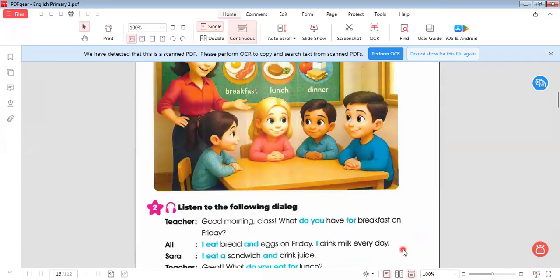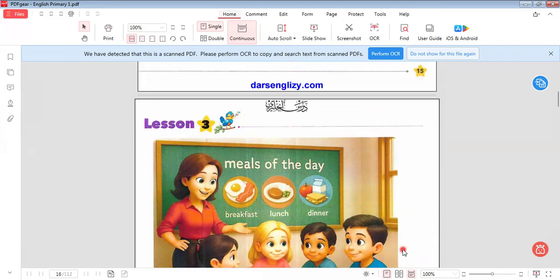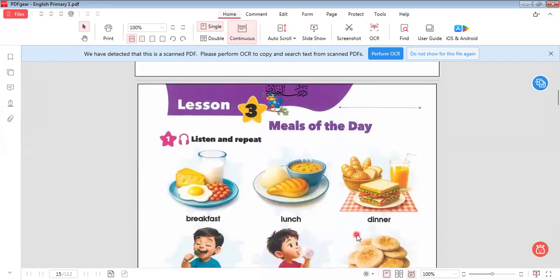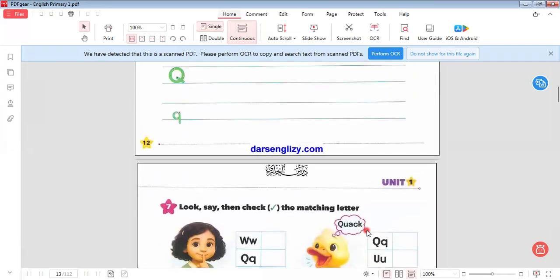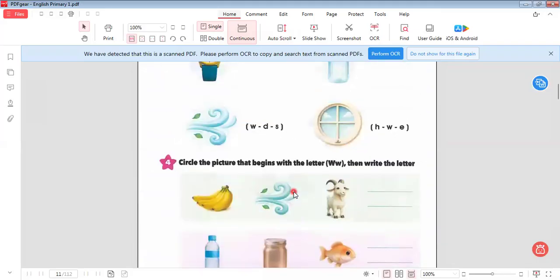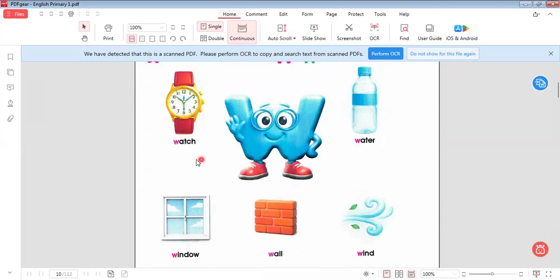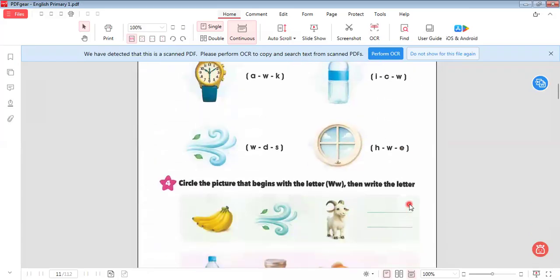In this part also today we learn the meals of the day. We learn breakfast, lunch, and dinner. And we learned some food that we eat in these meals. Last class, we learned some words related to letters, which I would like to remind you of: quiet, quack, question, and queen for letter Q. And we learned also letter W: watch, water, wind, wall, and window. Okay, all these words I would like you to keep. I know that it's a lot, but we must keep it.